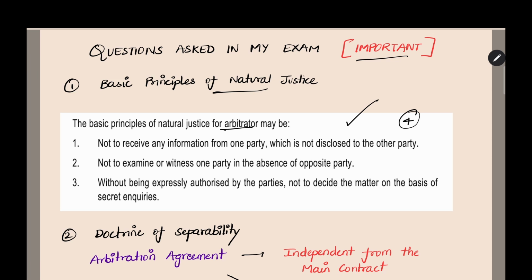They are asking which option is incorrect. In that case you have to choose the 4th option. These 3 are the essential conditions. The 4th one is not a basic principle of natural justice. This question they asked for me.